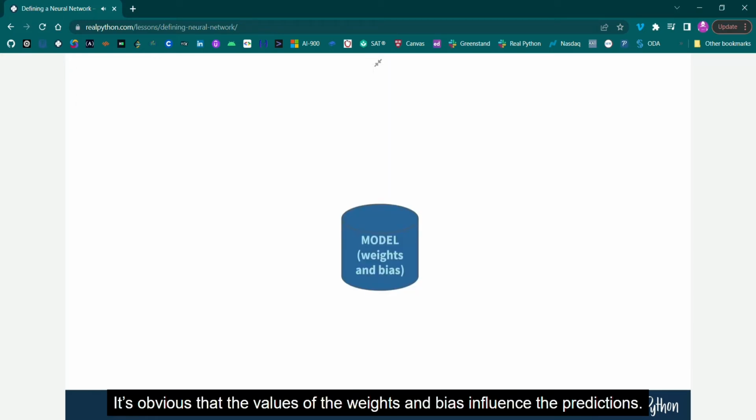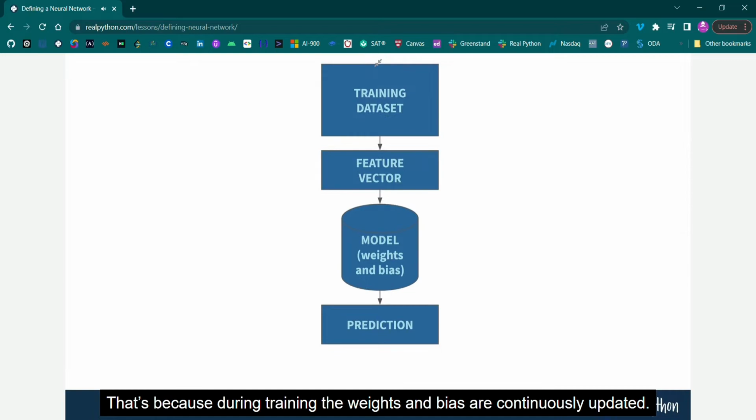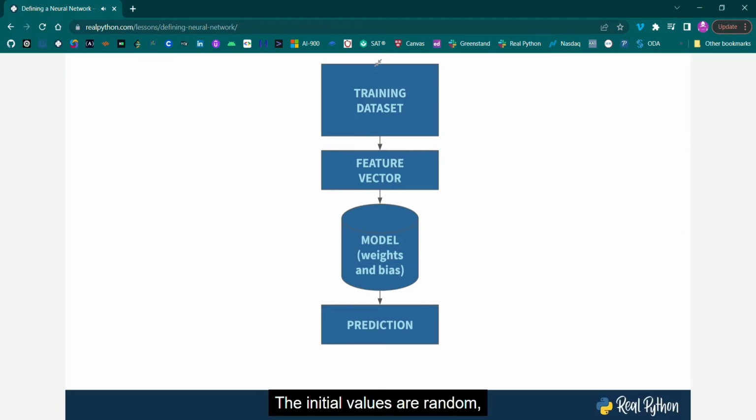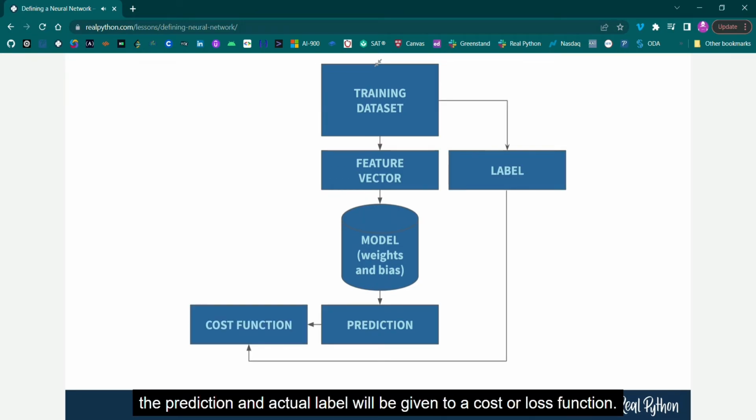It's obvious that the values of the weights and bias influence the predictions. The weights and bias are known as trainable parameters. That's because, during training, the weights and bias are continuously updated. The initial values are random, and thus the first prediction for the first feature vector is going to be terribly off. However, the prediction and actual label will be given to a cost or loss function.